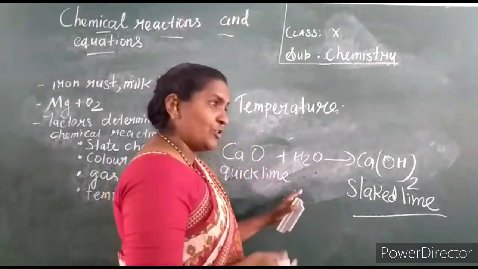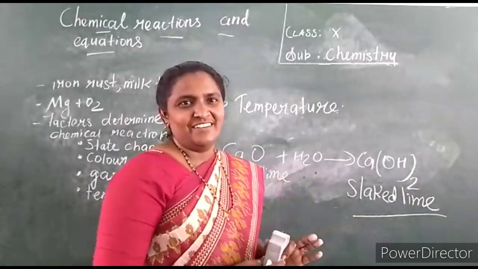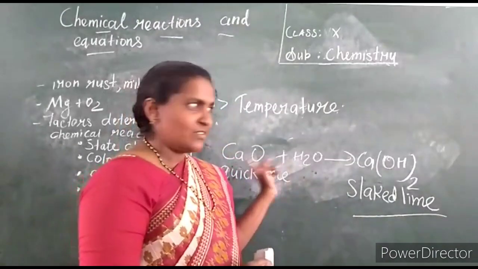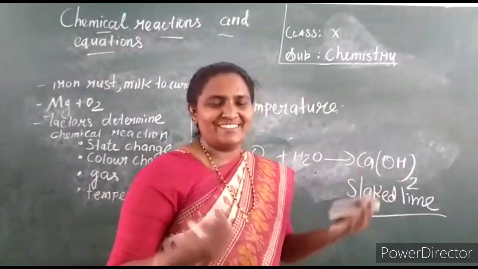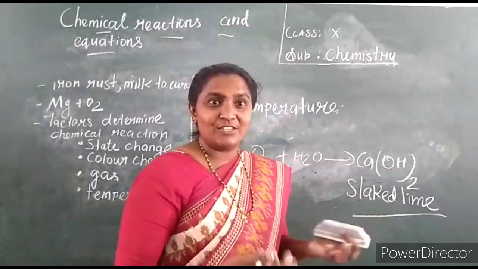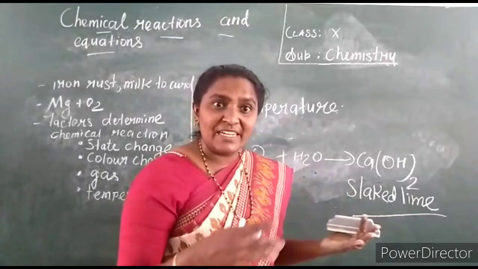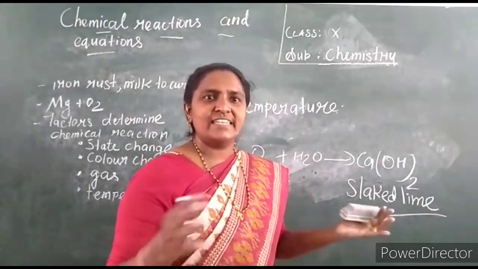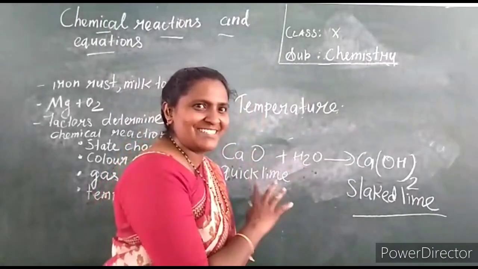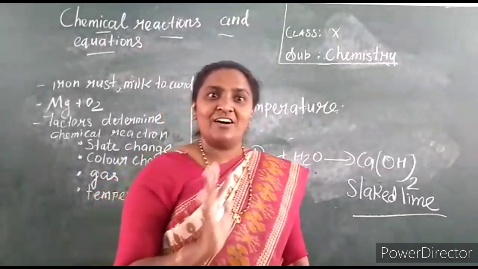Getting it? So, what do you understand? Which factor helps you determine a chemical reaction? Temperature. Because on adding water to this compound, you can see the heat evolving, or you can feel it when you touch the surface of the container, that it is warm, it is hot. That means the reaction is an exothermic reaction. The reaction is eliminating heat energy, or heat is evolved. It is called an exothermic reaction. So which factor helps you? Heat, temperature.